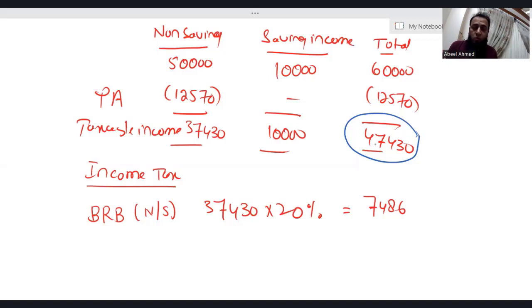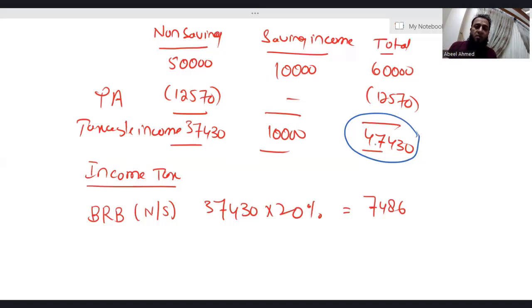Now, it could be in your mind why he's not an additional rate taxpayer. It's because his taxable income is not exceeding the higher rate band. In order to be an additional rate taxpayer, an individual needs to have income of 125,141 and more.